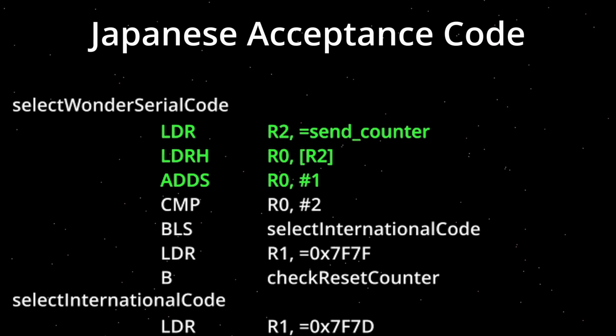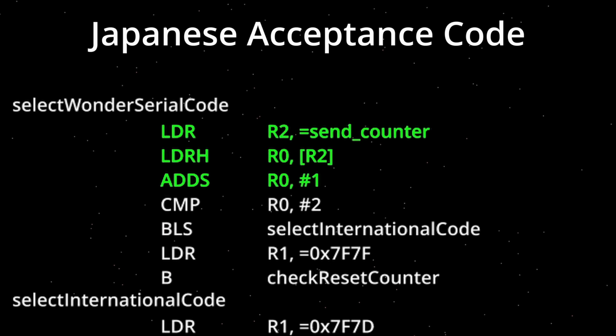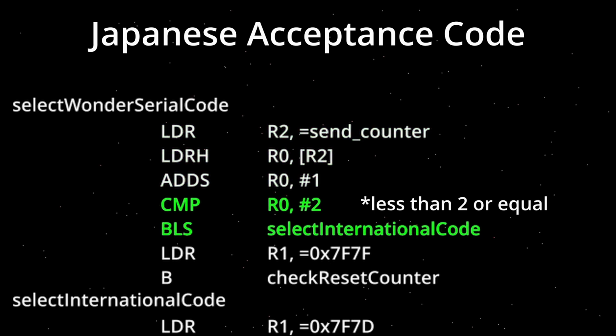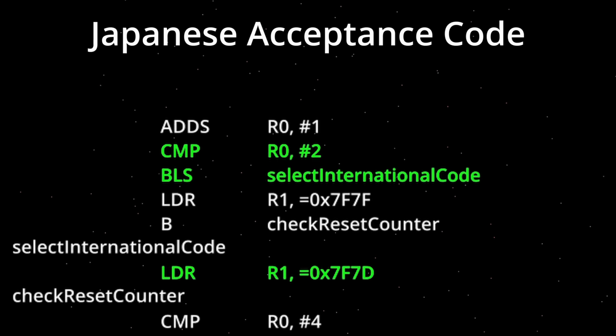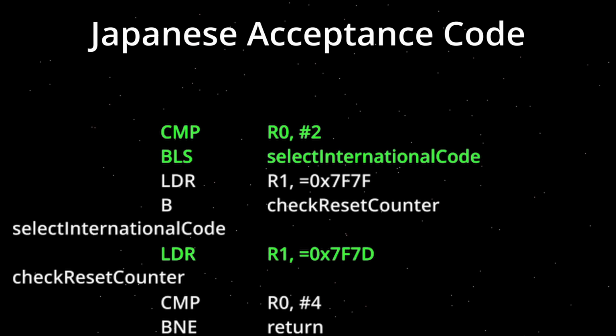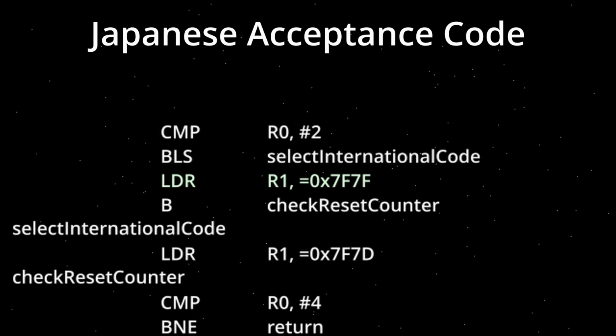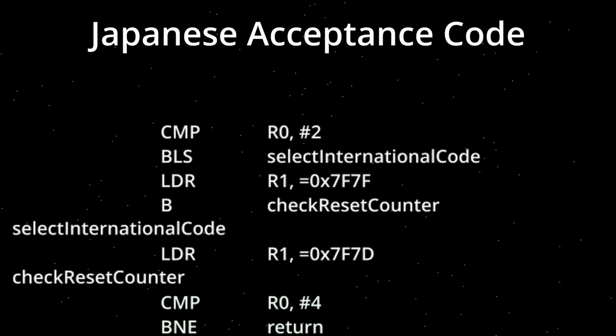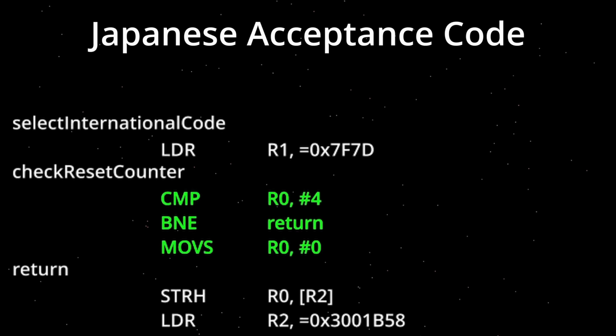Here we use a variable that is incremented every time we try to initiate communication. If it is less than 2, then we use the serial code for the international games. But if it is greater than 2 and not equal to 4, then the Japanese serial code is used, and this will keep repeating every 4 cycles.